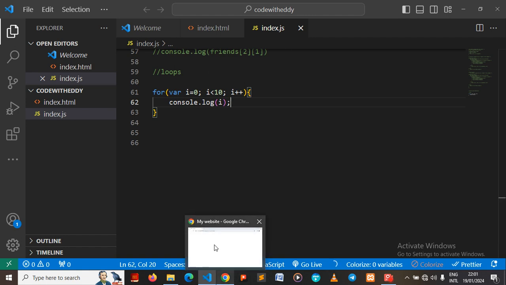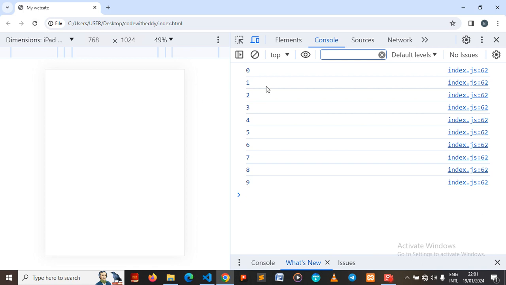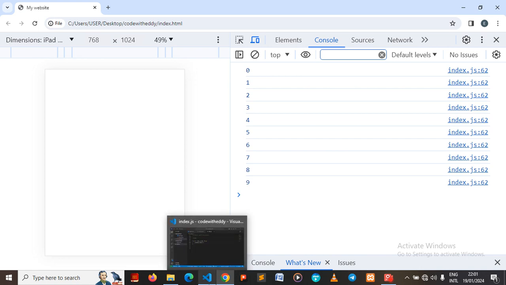Let's see what we have on the console. You know how to open your console. I just tap F12 on the keyboard. Alright, so you see we have 0, 1. Now take note of this line. That means this code has been executed the first time, the second time, like that till we get to 9. What is happening? Alright, let's break that down.